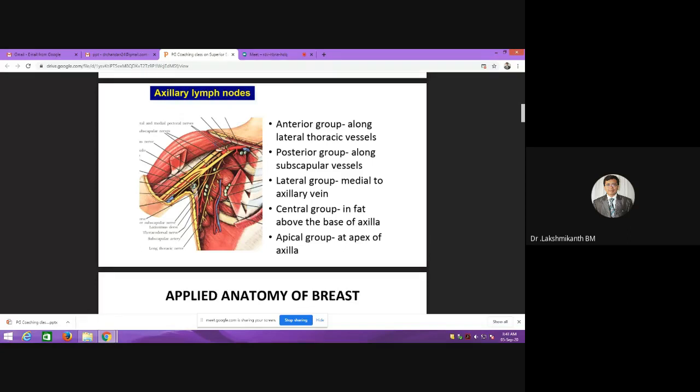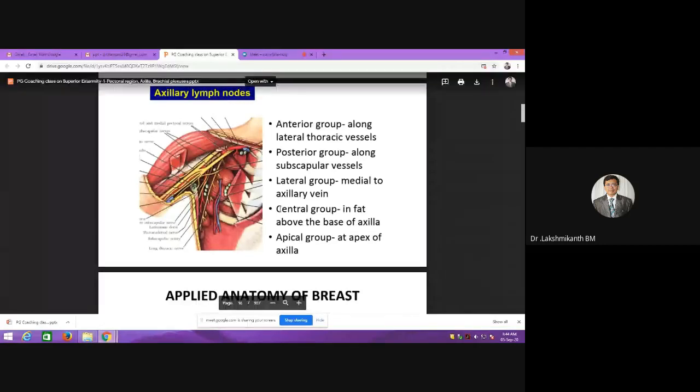The lateral group will be medial to the axillary vein. So if you try to see, this will be the axillary vein. The brachial vein will continue after joining with the cephalic vein to form the axillary vein. So that's how it will be formed. And next, after teres major, this will be getting formed. That is the axillary vein. And if you take the central group, it is at the level of the base of the